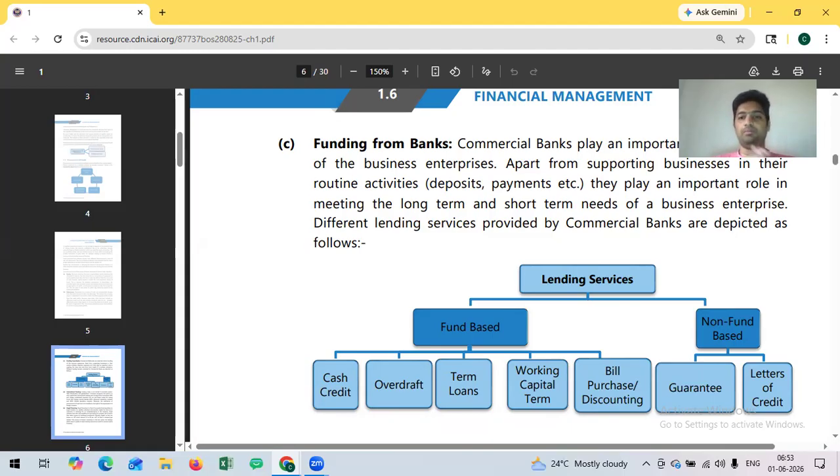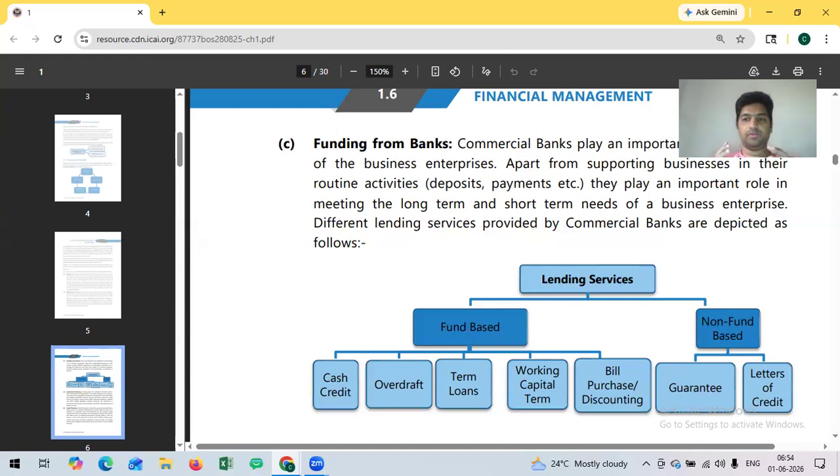Bank funding can be broadly classified into fund-based limit and non-fund-based limit. Fund-based limit is where there is an outflow of funds from the bank. There are facilities like cash credit, OD, term loan, all these funds. The bank is paying actual money to the customer, the beneficiary. Whereas in a non-fund-based facility, banks don't give money. Instead, the bank gives a guarantee to the other party.